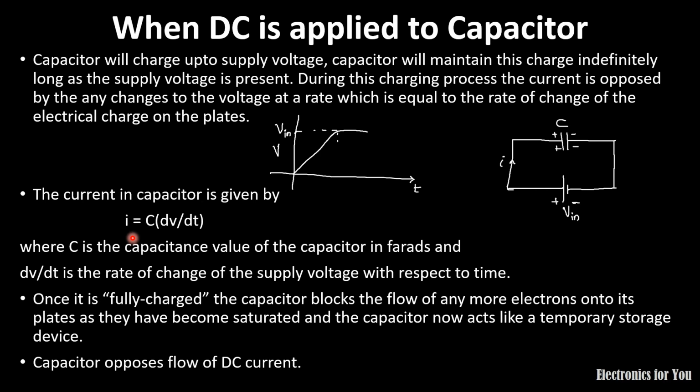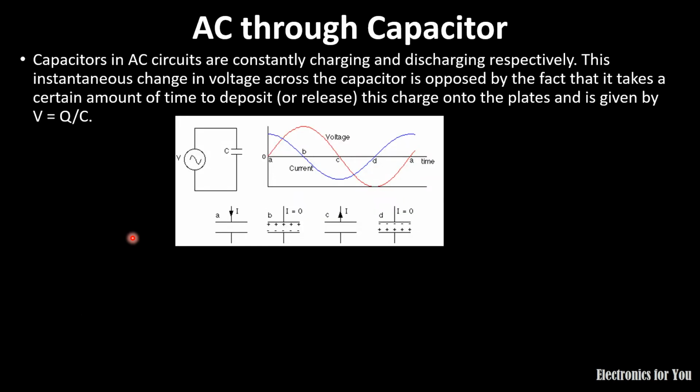Now let us talk about what will happen if an AC supply is passed through a capacitor. We know that AC constantly changes its direction as well as its magnitude, and therefore it will continuously charge and discharge the capacitor. Here the voltage V applied is V equals Vm sin omega t.